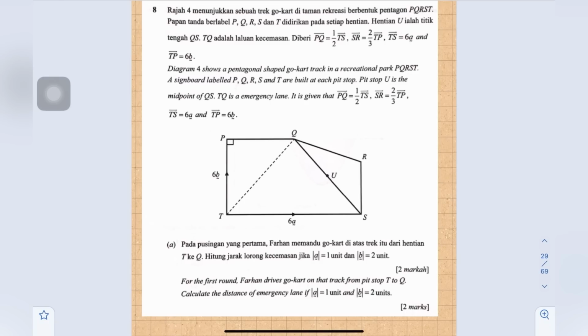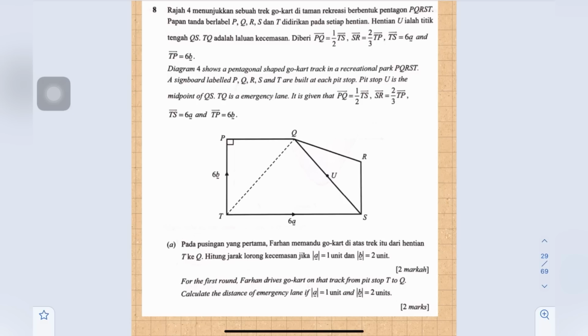8. Diagram 4 shows a pentagonal shaped go-kart track in a recreational park PQRST. A signboard labeled P, Q, R, S and T is built at each pit shop. Pit shop U is the midpoint of QS. TQ is an emergency lane.